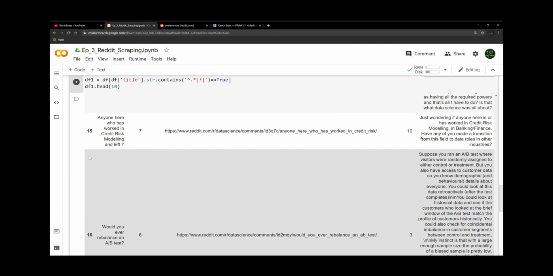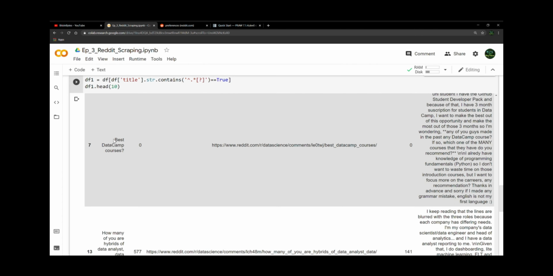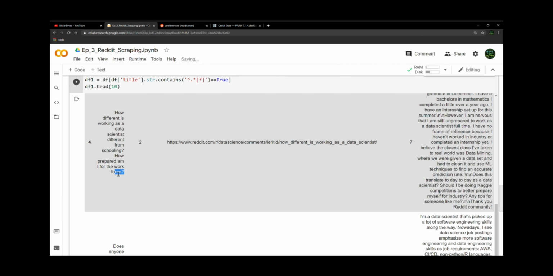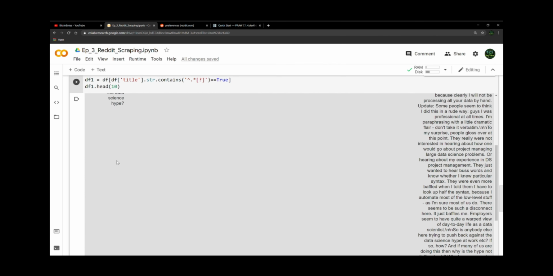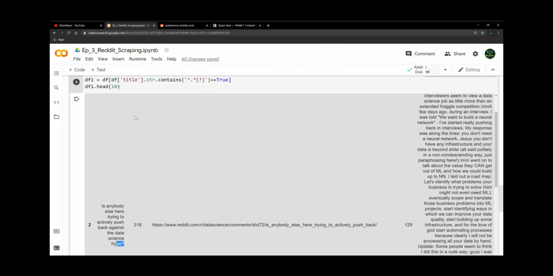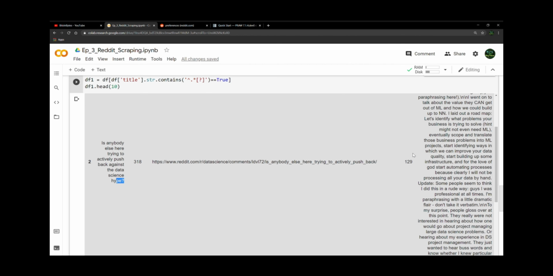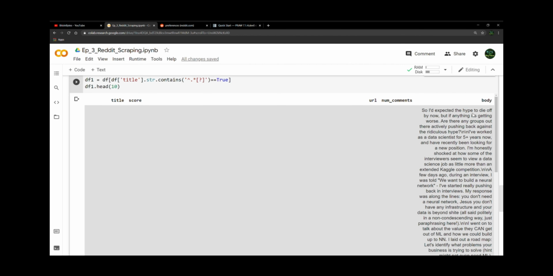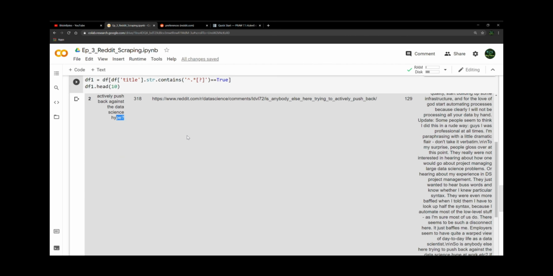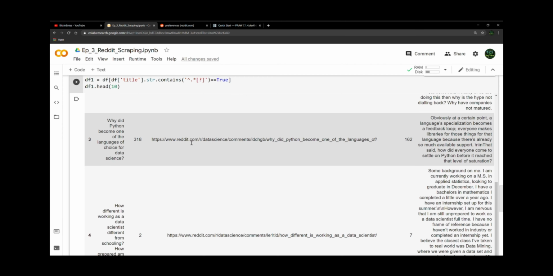Now, we can see that we have all questions, and we still have their score, the URL, the number of comments, and the message body. And this is a good starting point.